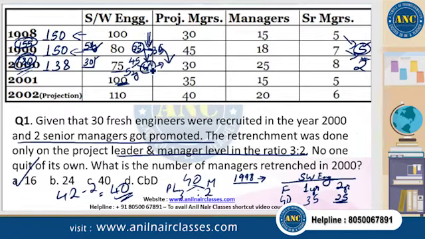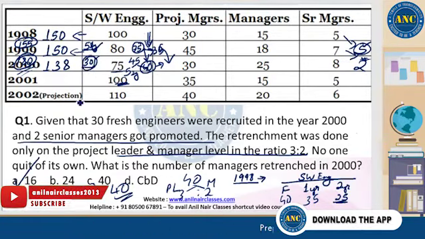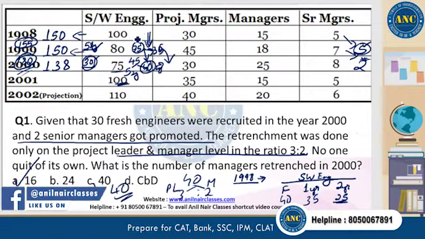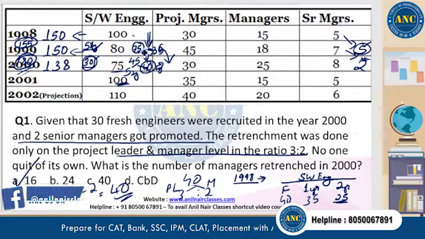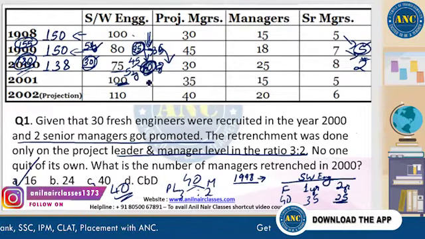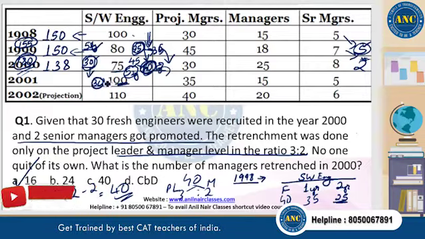So, we are talking of this 75. There were 30 who were fresh guys who joined last year, right? These had 2 years. These also had 2 years because they were right here, freshers. In the year 98, these 40 guys were freshers. They had 1 year experience here, 2 years experience here. Right? These guys will move out of the system. These 5 will also move out of the system. So this 30 should directly be brought down here.